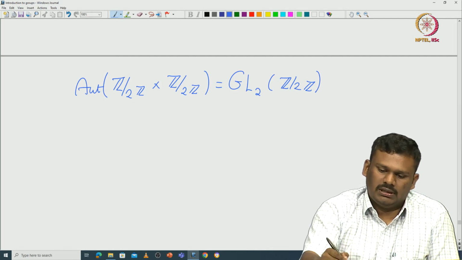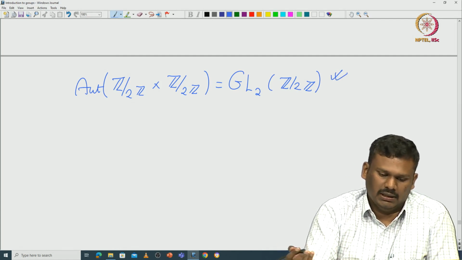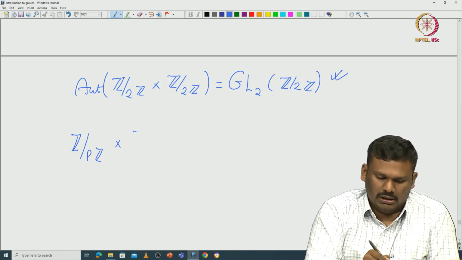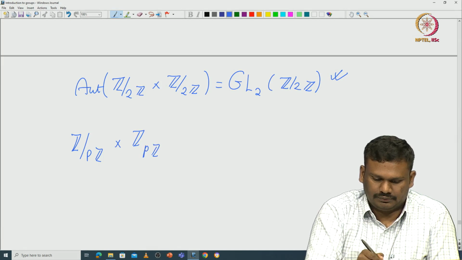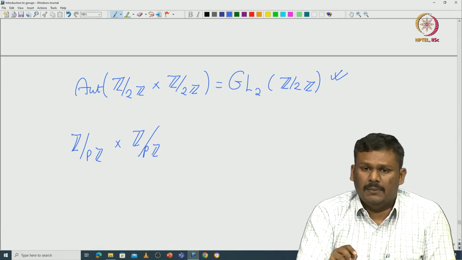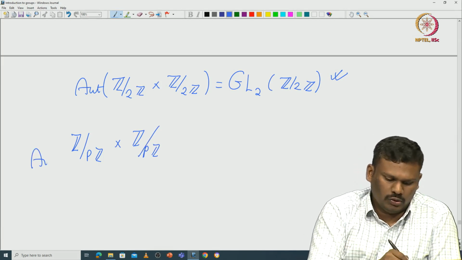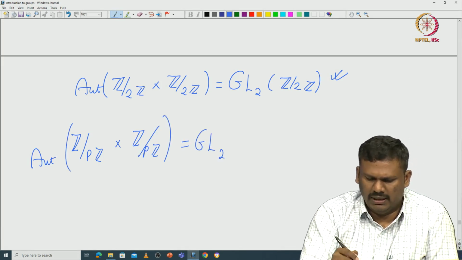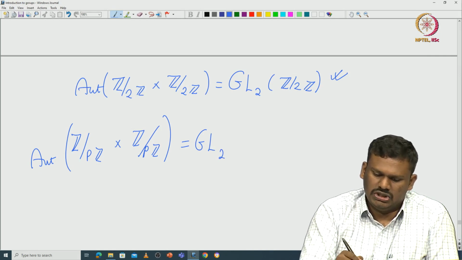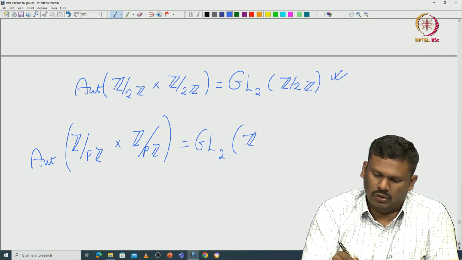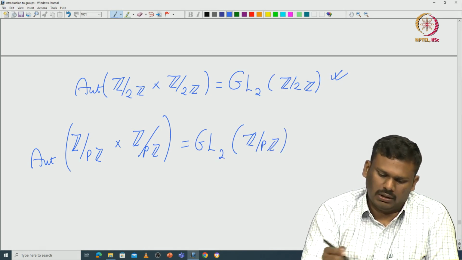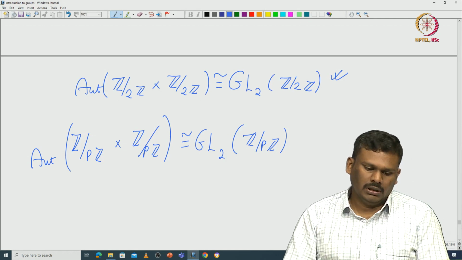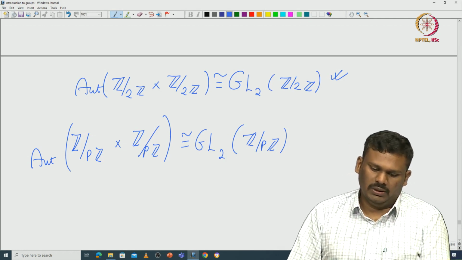So, this argument can be generalized for any p-group. For example, if you take Z modulo pZ cross Z modulo pZ, this abelian group, then the automorphism group of this is, from the earlier argument, exactly GL2 of Z modulo pZ. If you are not comfortable, you can put isomorphism here, not a problem. So, this is one way to do it.